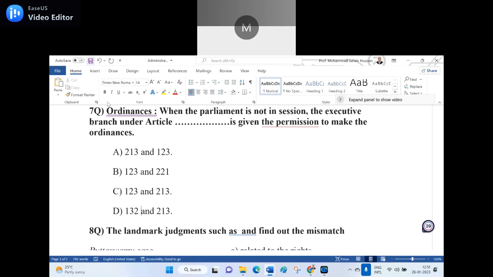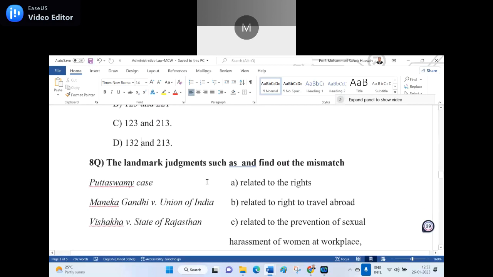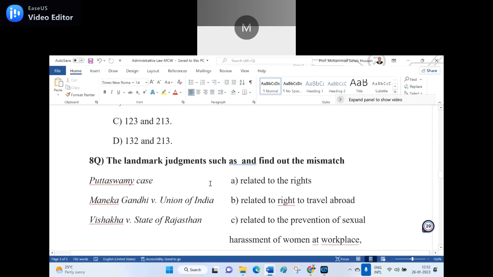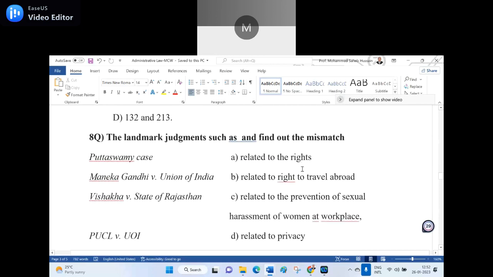So, eighth question. The landmark judgments, such as the following. Find out the mismatch. I said mismatch. Puttaswamy case related to the rights. Menaka Gandhi and Union of India related to the travel abroad. Vishaka and State of Rajasthan related to the prevention of sexual harassment of women at workplace. And PUCL versus Union of India related to the privacy. You say mismatch. And here I have given the mismatch options.